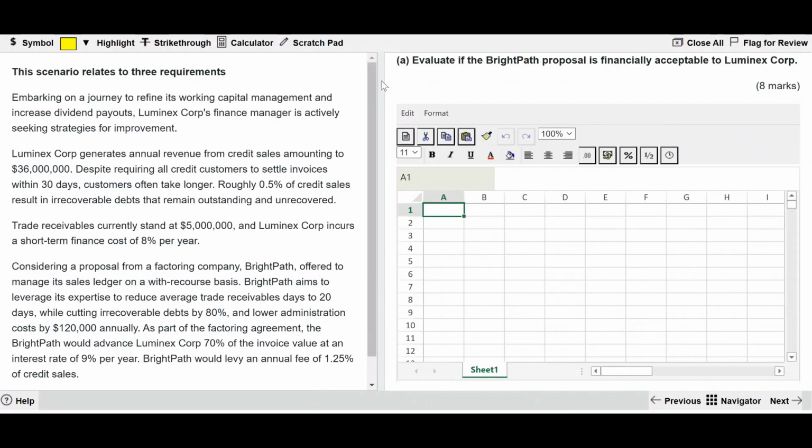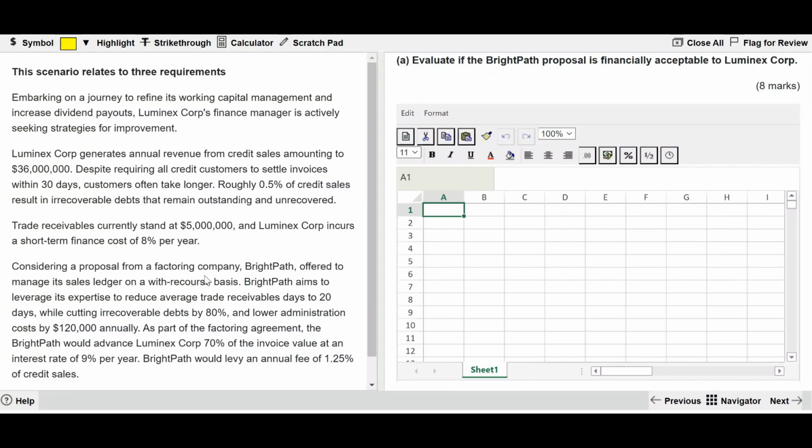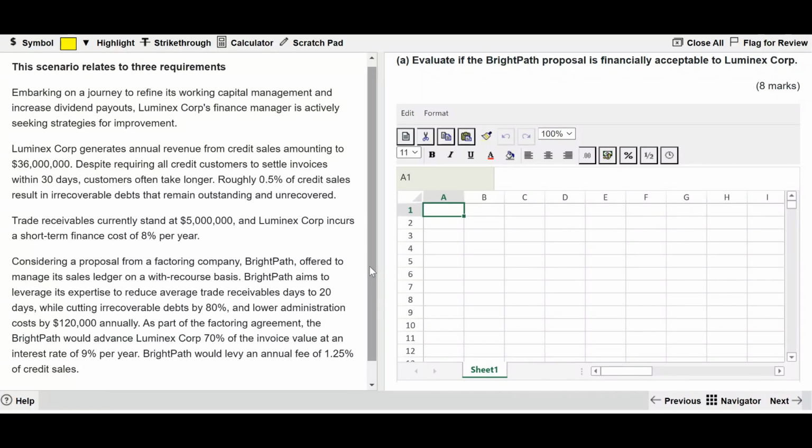Here with requirement A of Luminex Corporation: evaluate if Brightpath proposal is financially acceptable to Luminex Corporation. What is this Brightpath here? We will get it from the question. Considering a proposal from a factoring company, Brightpath offered to manage its sales ledger on a with recourse basis. Let's understand what the recourse basis is. Meanwhile, I'll request you to pause the video, go through the question, and try solving the question before watching the rest of the video.